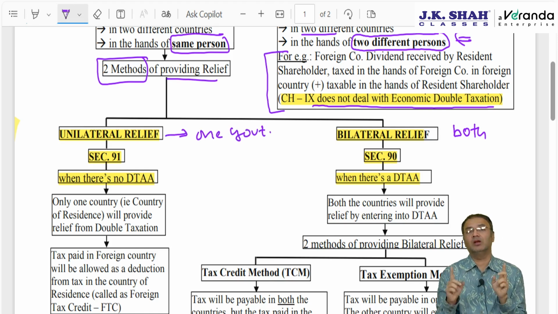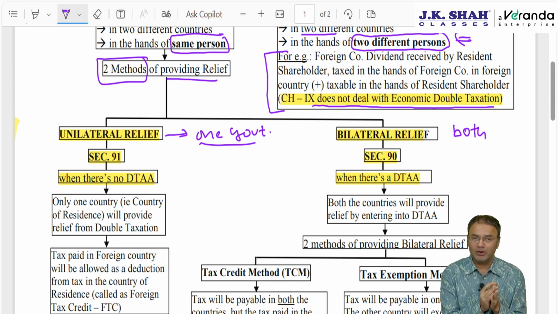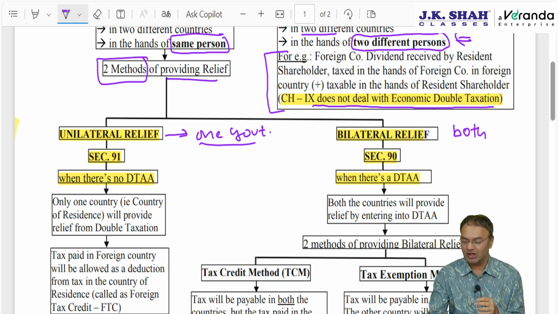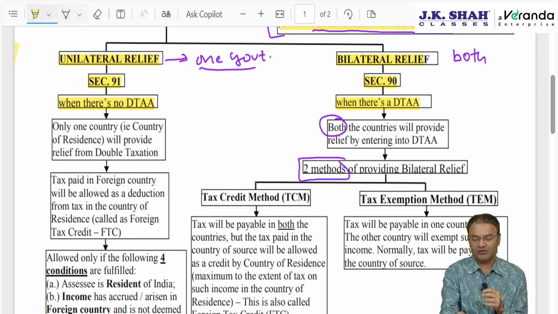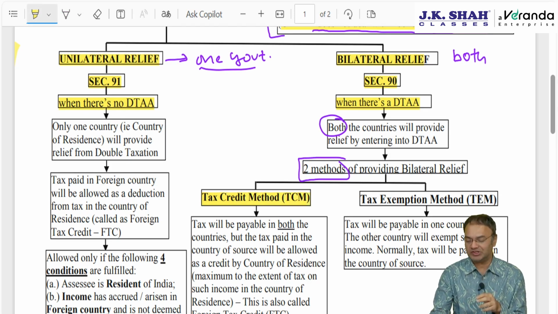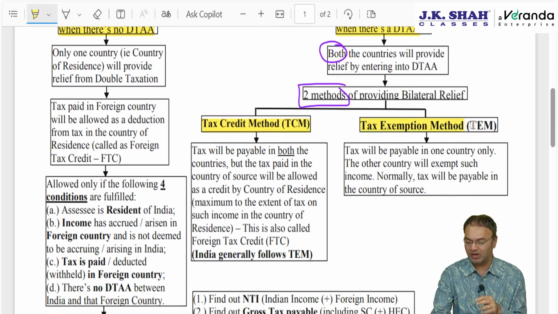Here only one government will come forward. Naturally, which government? There are two governments or two countries: one is the country of source and one is the country of residence. Unilateral relief under section 91 will be provided by the government of the country of residence. If it is bilateral relief, there are two methods, and both countries will come forward. Which two methods? Tax credit method, popularly abbreviated as TCM, and tax exemption method.